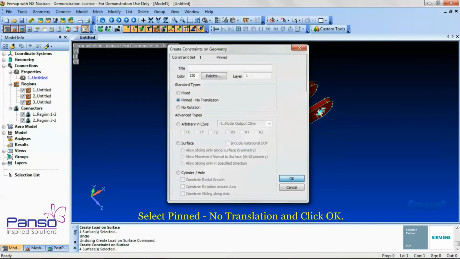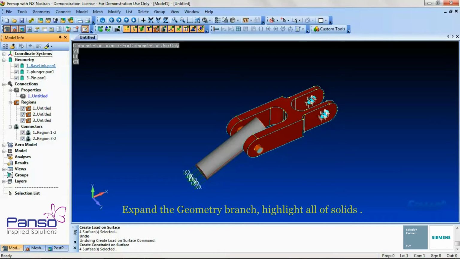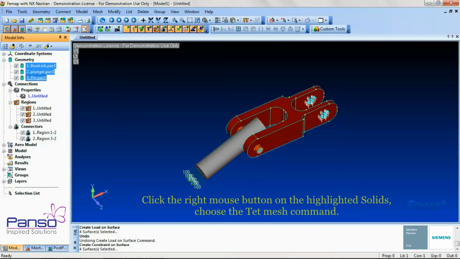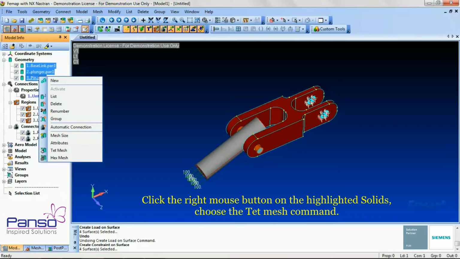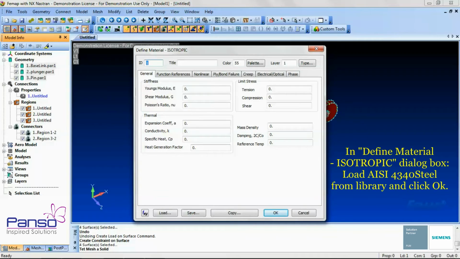Let's mesh the solids using the Model Info Tree. In the Model Info Tree, expand the Geometry branch, click on the plus sign to the right of the title to see the different geometry entities. Highlight all of the solids by selecting the first solid in the list, then holding the Shift key down and selecting the last solid in the list. Click the right mouse button on the highlighted solids. When the context sensitive menu appears, choose the Mesh command. Femap will prompt you to make a material to be used for all the selected solids.